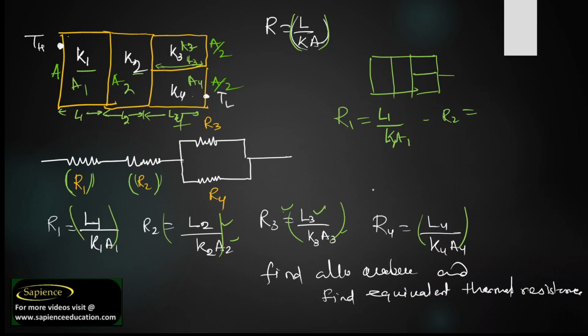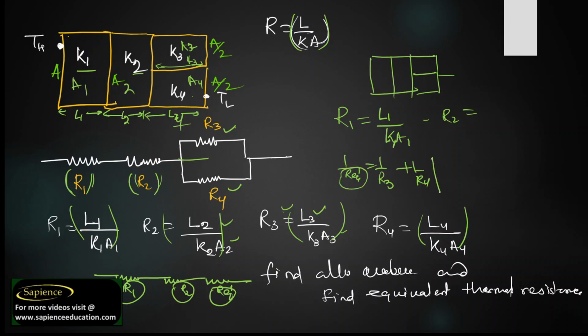As soon as you have got all the resistances, what will you do? You need to use the electrical analogy. As R3 and R4 are in parallel, R equivalent dash is given by 1 by R3 plus 1 by R4. In place of this, we use R1 plus R2 plus R equivalent dash, so finally we get R equivalent.